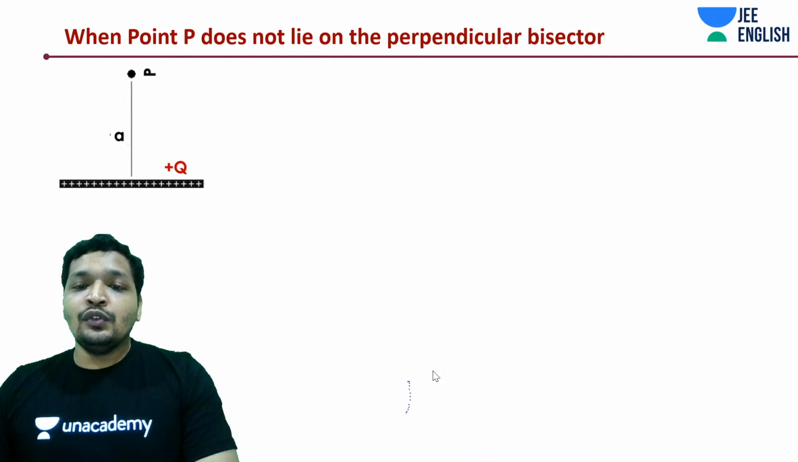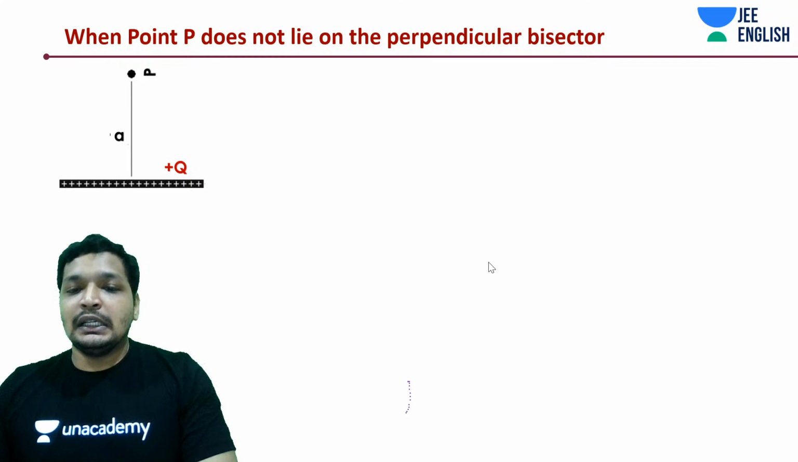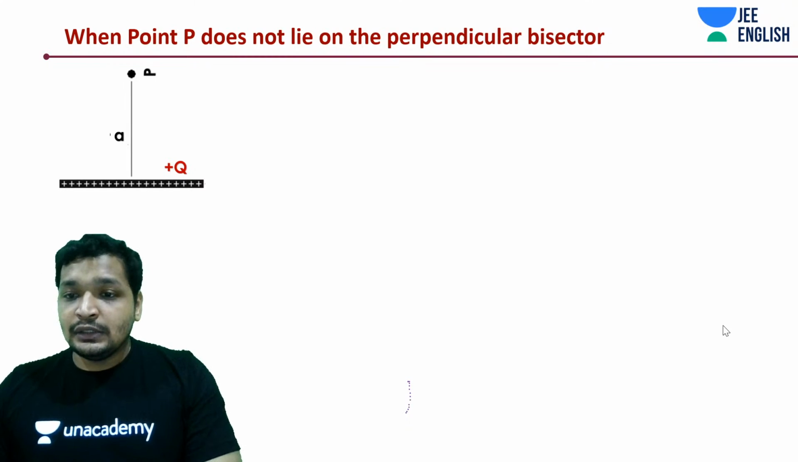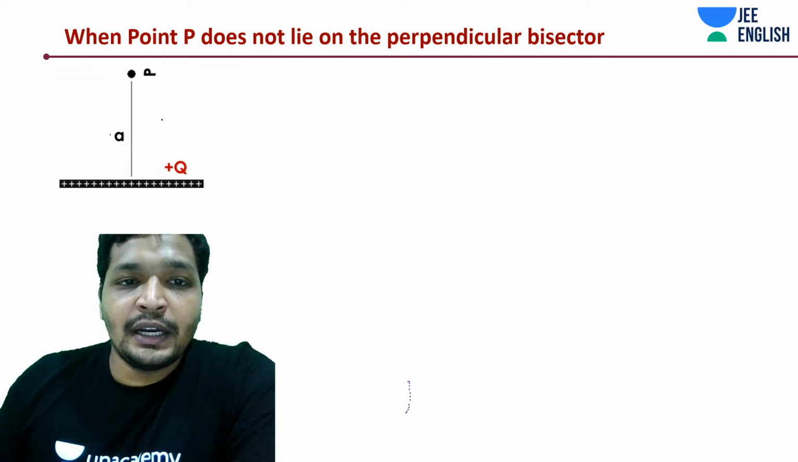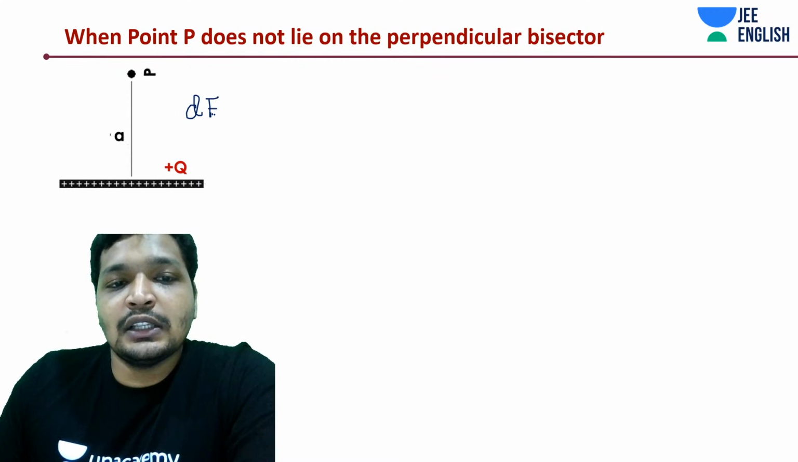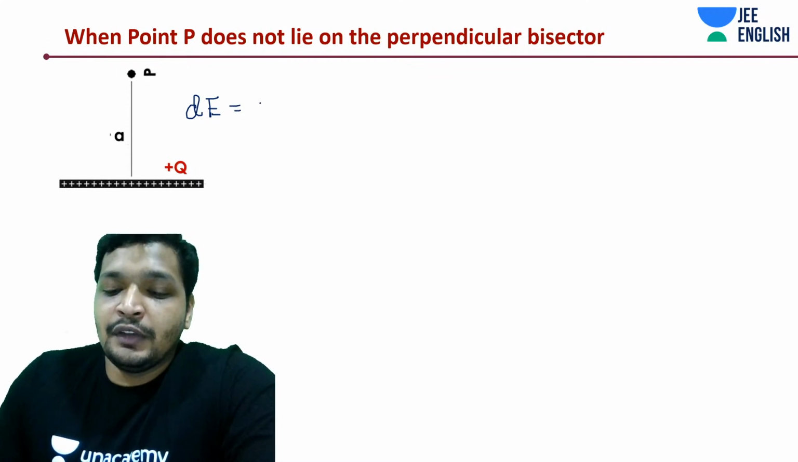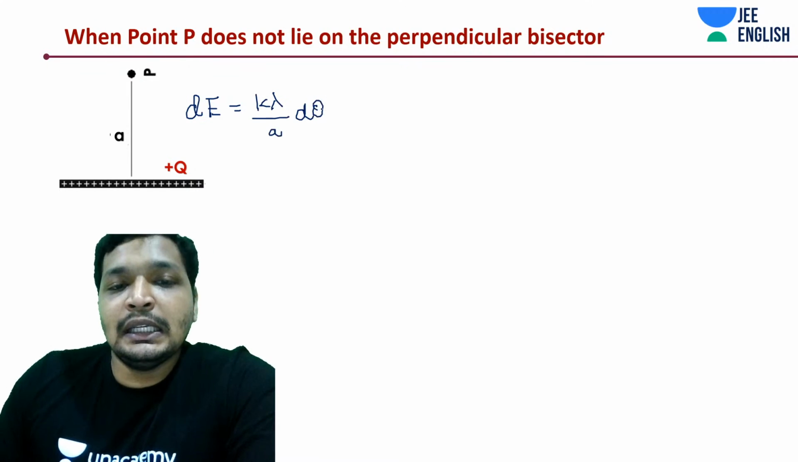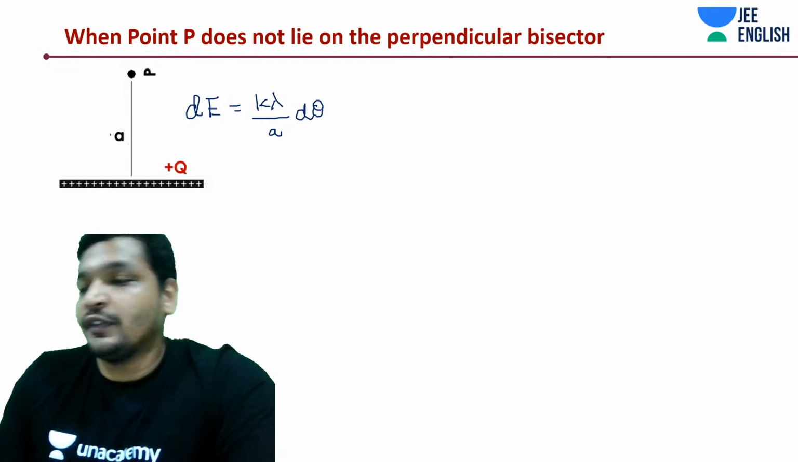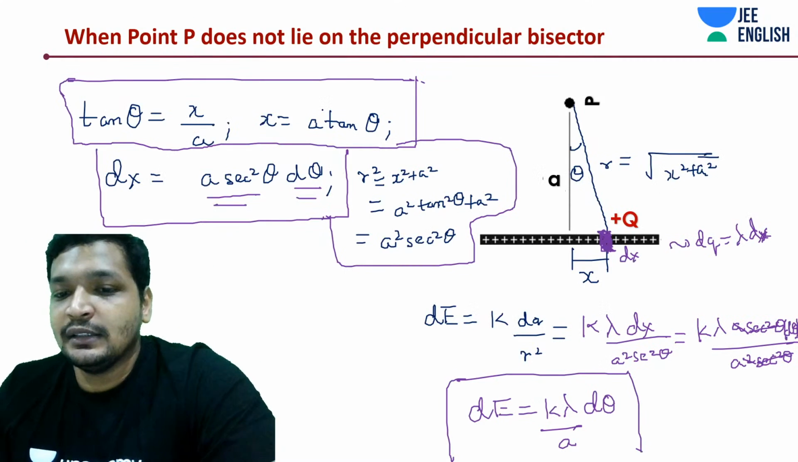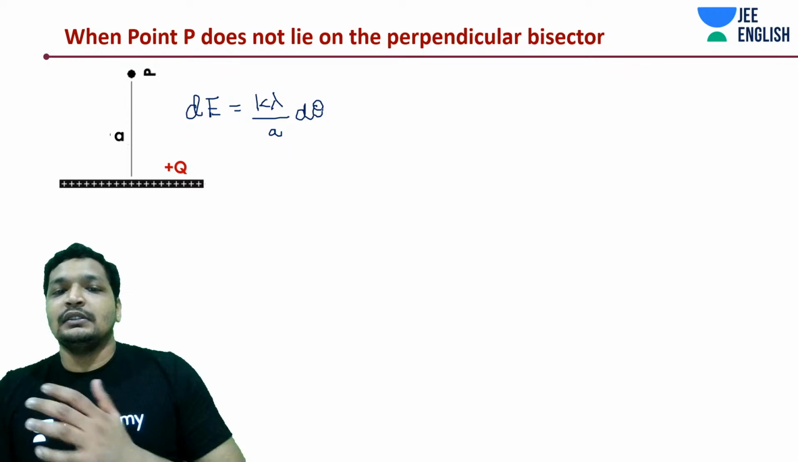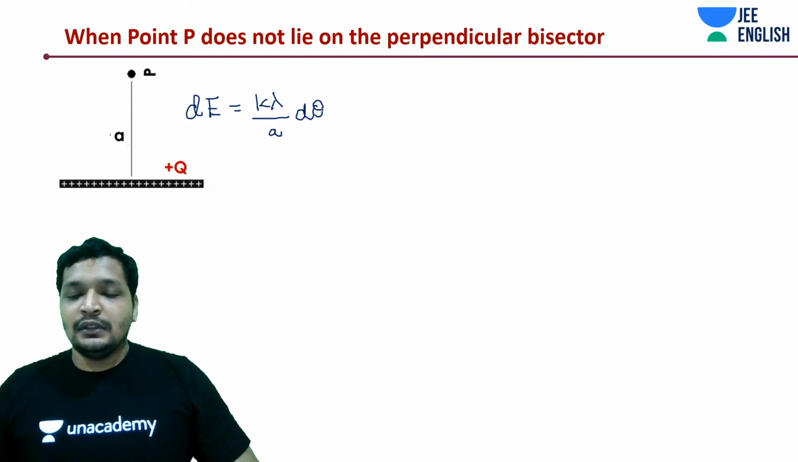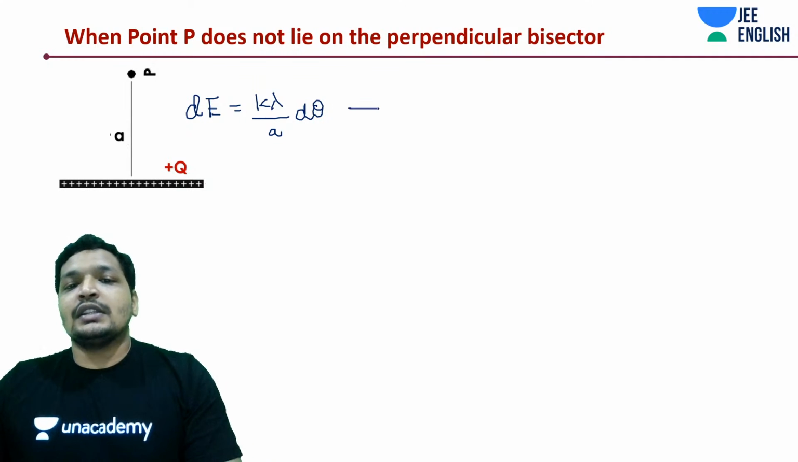Okay. So let's do, first of all, dx. We will carry out the value and write it down over here. Our dE is how much? We got it as k lambda by A into d theta. Instead of dx, it's d theta, right? Makes sense? Easy? All right.